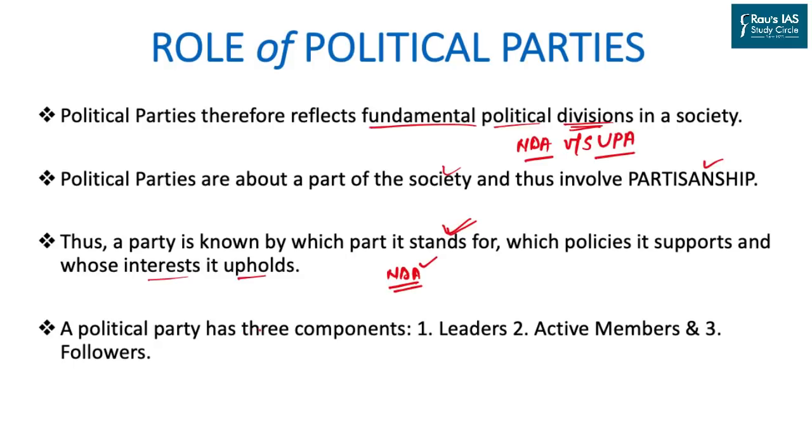As of now, based on the political philosophies, a political party consists of a leader, active members and the followers. Well, followers could also be citizens like you and me. Active members include those who are involved in the election process, in the publicity, in the marketing, collecting funds and others. And leaders are the top 1% of the political party who actually contest in the election and even try to win.